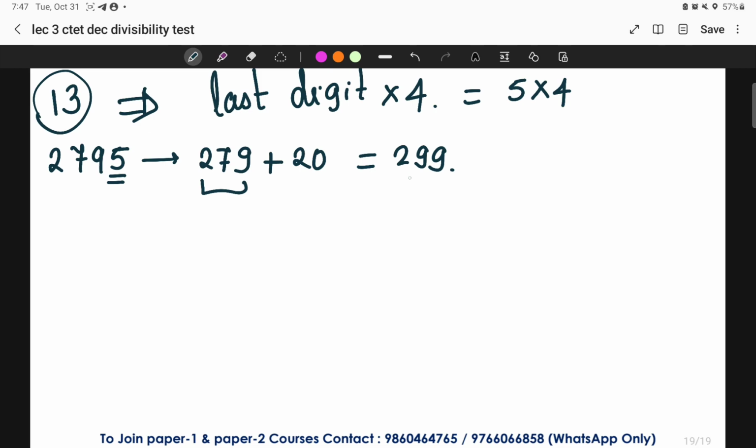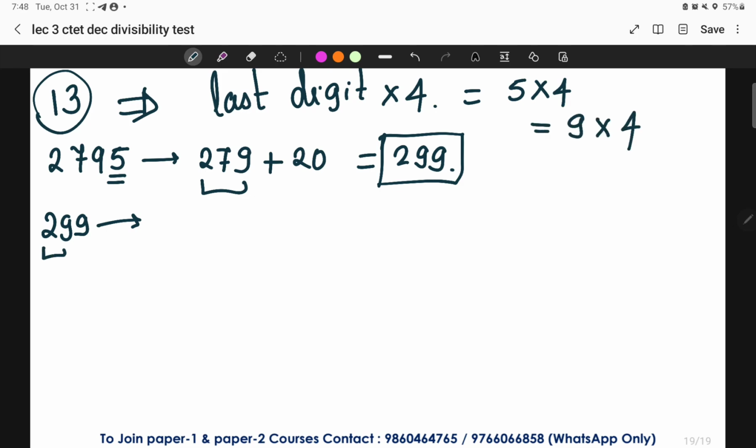Now we got 299. This is a 3-digit number. We'll repeat the process. 299. What is the last digit over here? 9. So multiply 9 by 4. And what is the rest of the number over here? 29. 29 plus 9 fours will give me 36. What is the summation of 29 plus 36? This will give me 65.